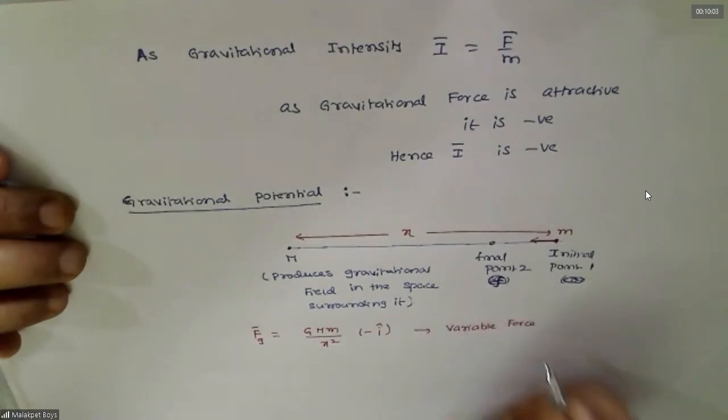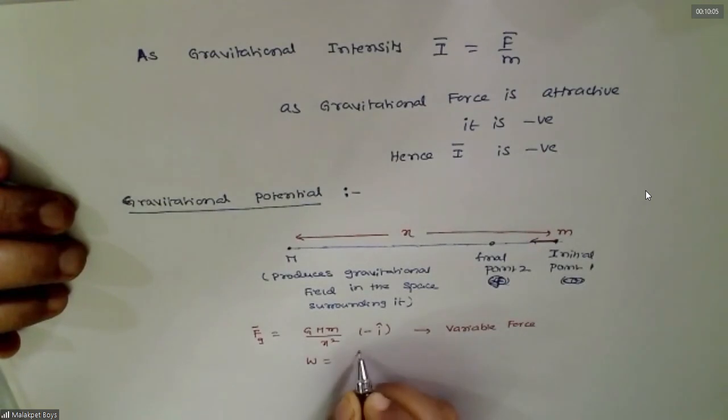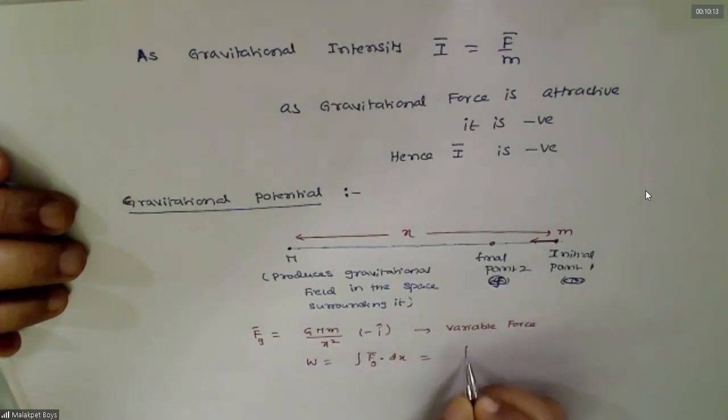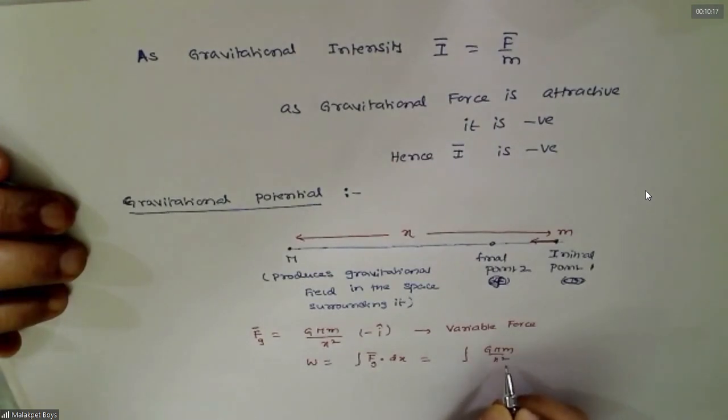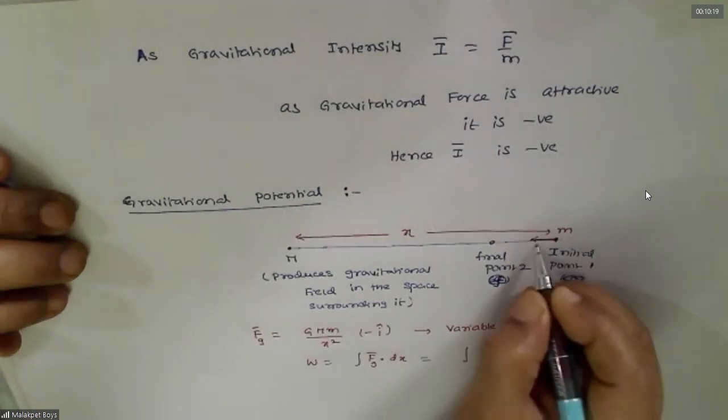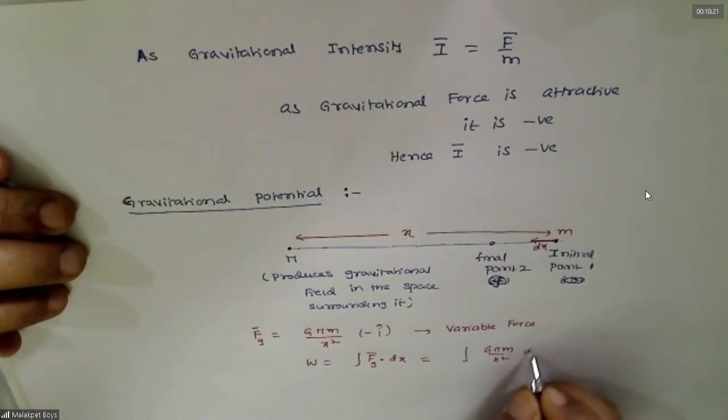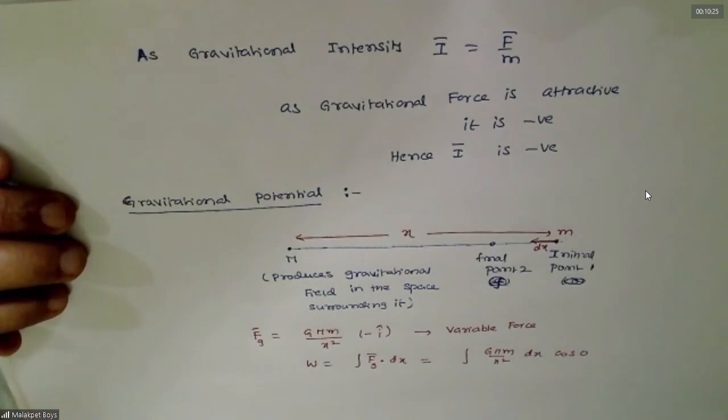If you can recollect, work done by a variable force is nothing but the integral of F dx. Remember this. This is nothing but G M m by x square, the force, and the displacement is dx cos 0. Any doubt in this? No doubt, sir. Clear. No error also, no?